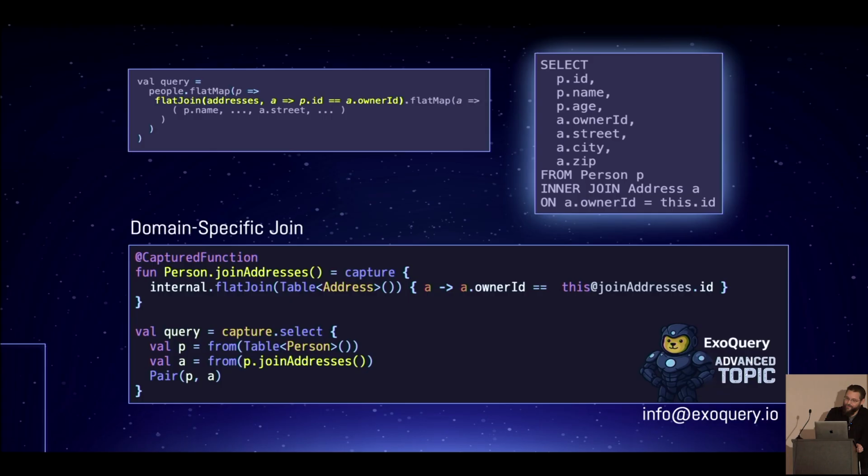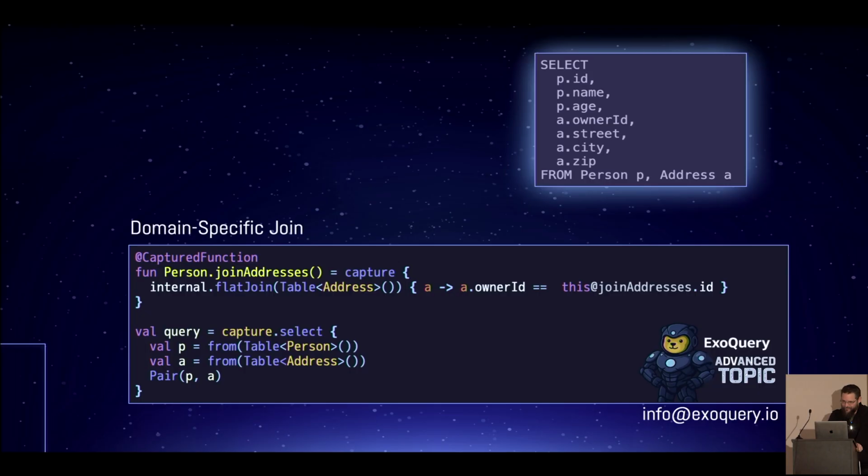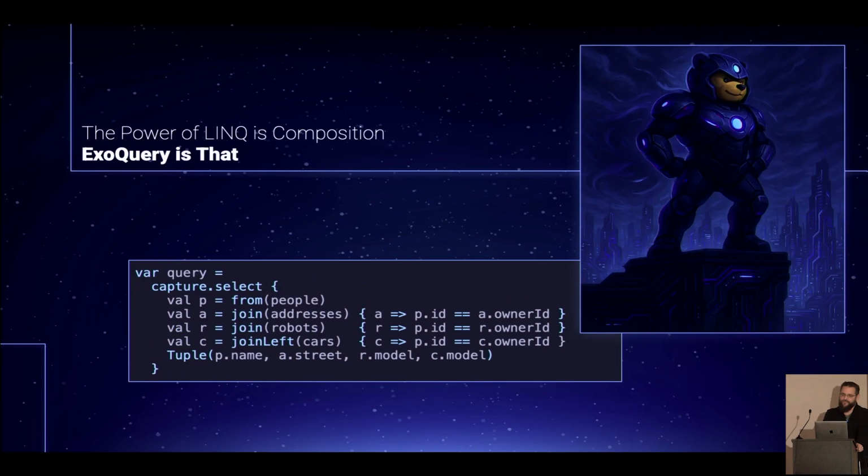Okay? Some other interesting consequences. You can create domain-specific join functions. Again, this is an advanced ExoQuery topic. See me for the advanced course in ExoQuery if you want to understand exactly how this works, but you can create domain-specific joins. On top of that, we can do full joins, right? We just do froms, and this is a full join. Okay, so some very, very nice consequences of doing it this way.